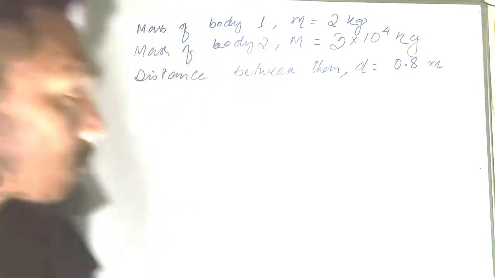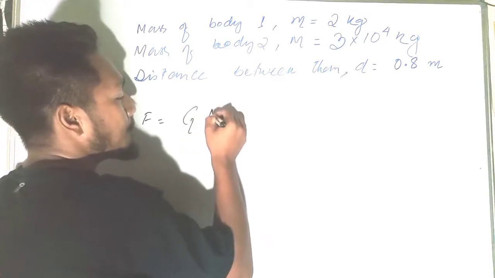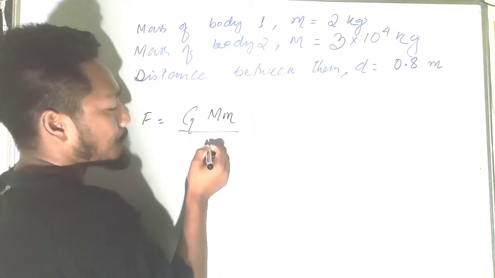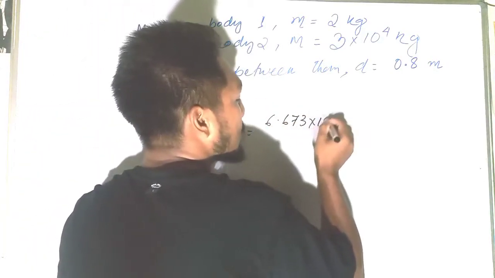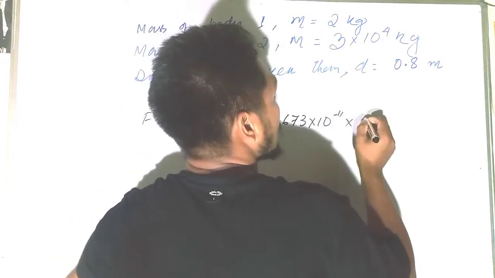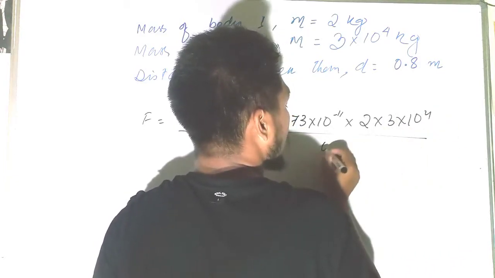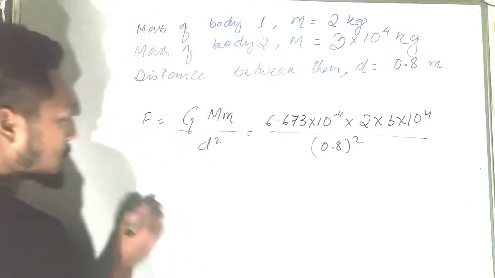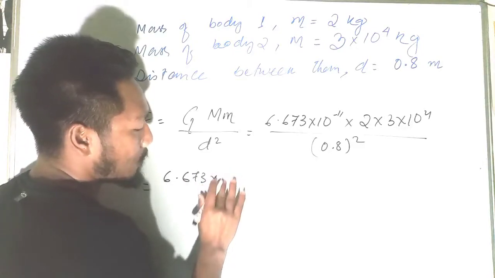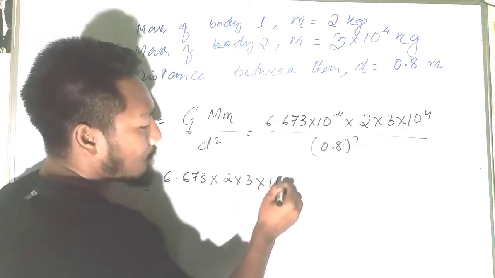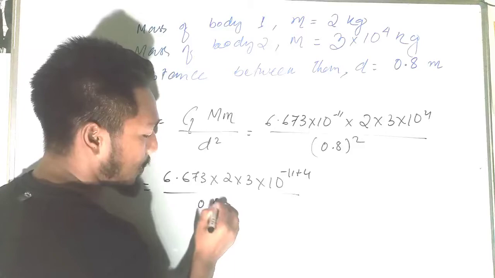So let's try to solve it. Find the force. We know the force is equal to G m M divided by d squared. So we know that G is 6.673 into 10 to the power minus 11, into mass m is 2, another mass is 3 into 10 to the power 4, divided by 0.8 whole squared. So calculate this one. Force is equal to 6.673 into 2 into 3 into 10 to the power minus 11 plus 4 divided by 0.8 into 0.8.